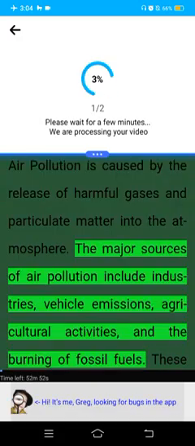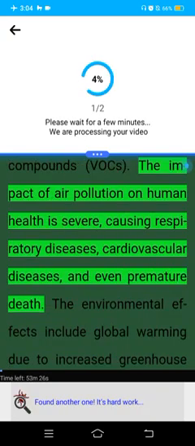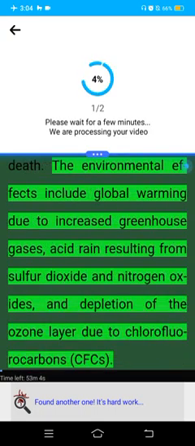The major sources of air pollution include industries, vehicle emissions, agricultural activities, and the burning of fossil fuels. These pollutants include carbon monoxide (CO), sulfur dioxide (SO2), nitrogen oxides (NOx), particulate matter (PM10 and PM2.5), and volatile organic compounds (VOCs). The impact of air pollution on human health is severe, causing respiratory diseases, cardiovascular diseases, and even premature death. The environmental effects include global warming due to increased greenhouse gases, acid rain resulting from sulfur dioxide and nitrogen oxides, and depletion of the ozone layer due to chlorofluorocarbons, CFCs.